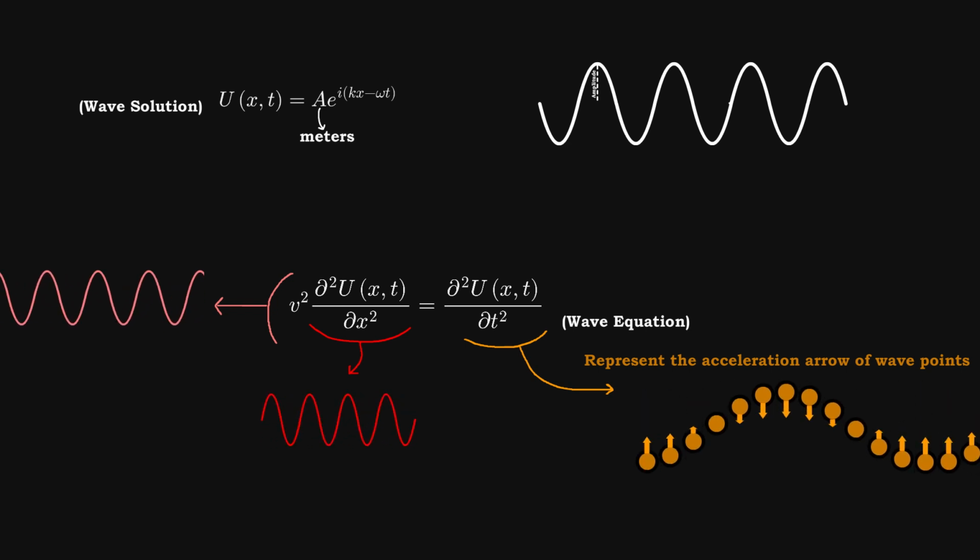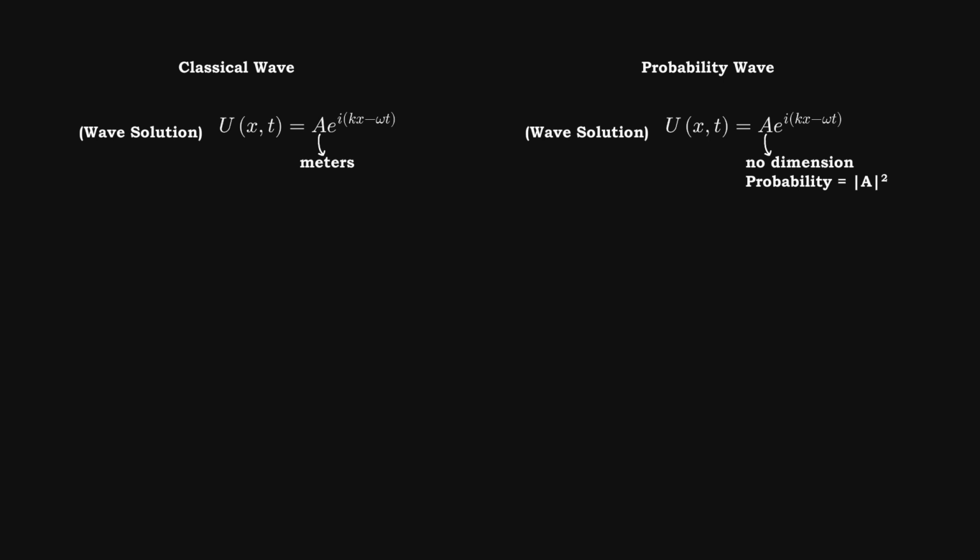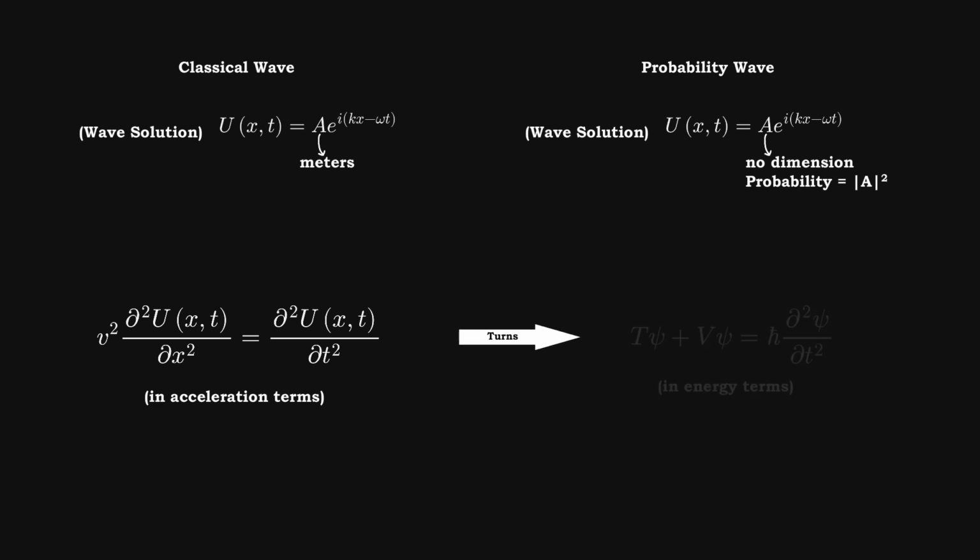But our probability wave is completely dimensionless. Its amplitude squared doesn't give us meters, it gives us the probability density of finding the particle. We are dealing with a totally different beast here. Plus, we just said that every quantum state has specific kinetic and potential energies. This means we have to stop dealing with acceleration and transform our equation to deal with pure energy.